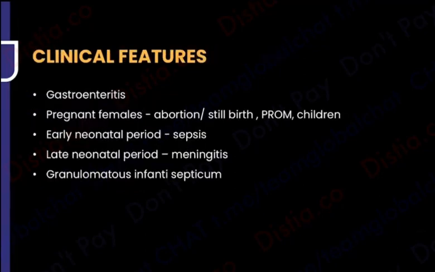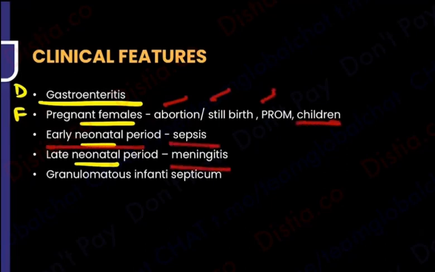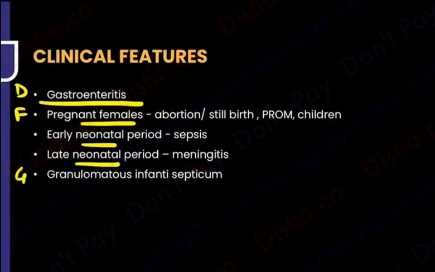Now, if I ask you what are the clinical features, I told you, D said diarrhea. This patient is going to have diarrhea. And from F I told you all the female and their children's problems. So in females, of course, pregnancy will result in stillbirth, abortions, premature rupture of membranes, and the children's problem is that children will have sepsis, meningitis, and from G I told you children can have granulomatosis infantiseptica also.